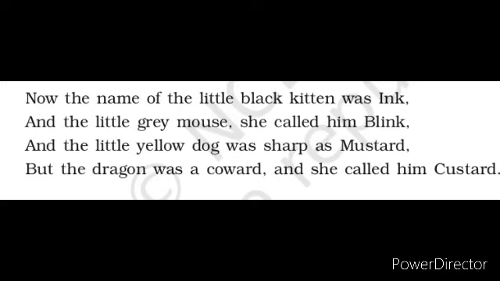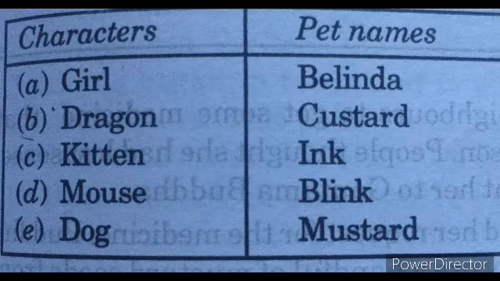So that is alliteration. Now we have to recollect the names of each character. Here the characters are: the girl named Belinda, the dragon named Custard, the kitten Ink, the mouse named Blink, and the dog named Mustard. All of you remember this one. Don't forget.